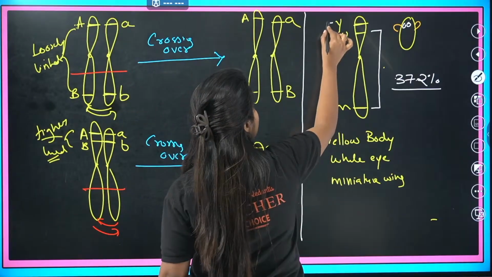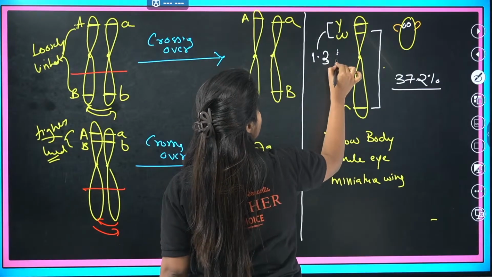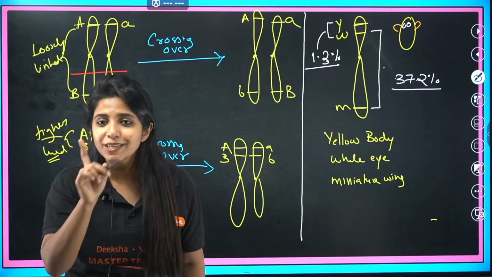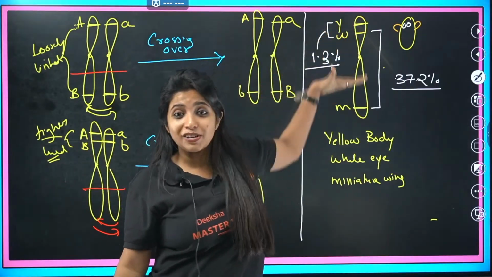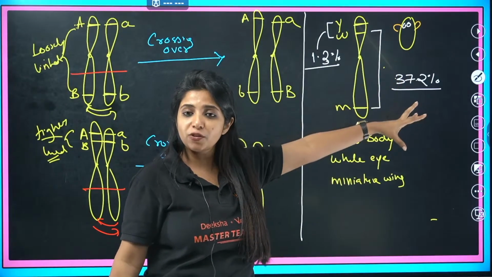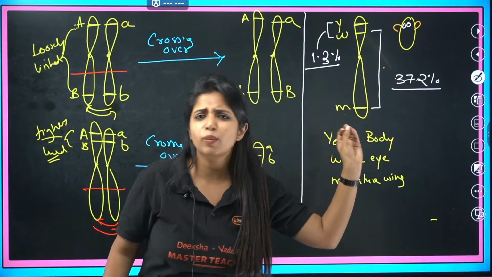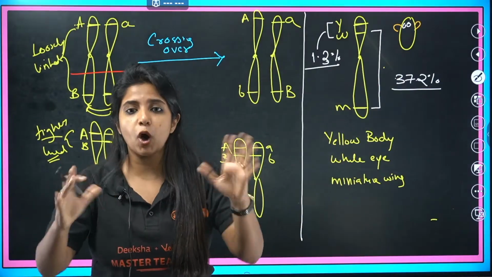Whereas yellow body and white eye showed 1.3% recombination. Why so? The reason is very simple. They are very far from each other, which is why if at all they do crossing over, this one goes off, this one moves to the other chromosome, which is why the percentage of recombination is 37.2. It's very close to 50, so that means there is more recombination out there.